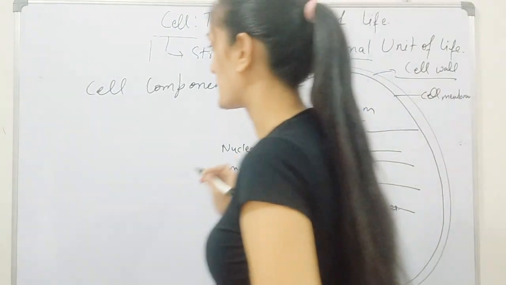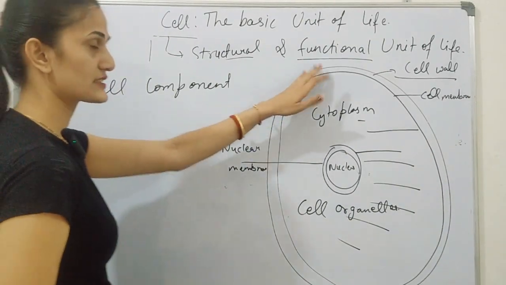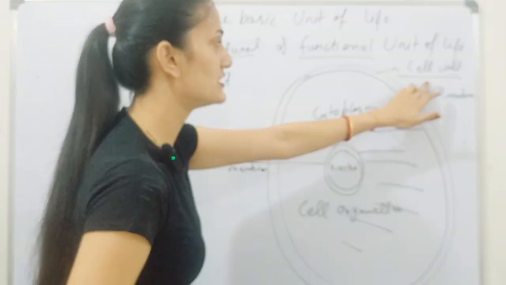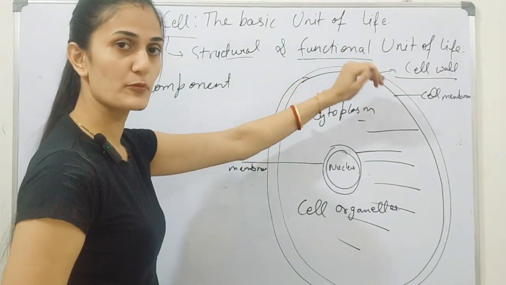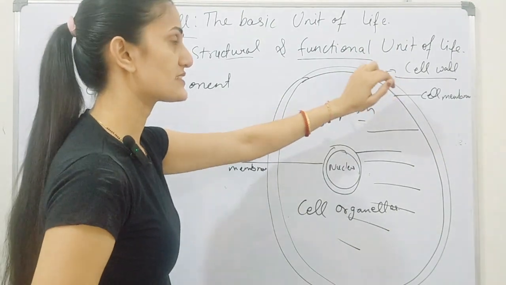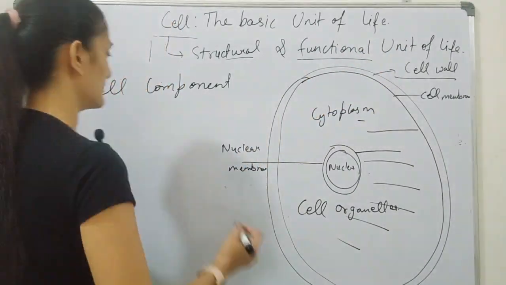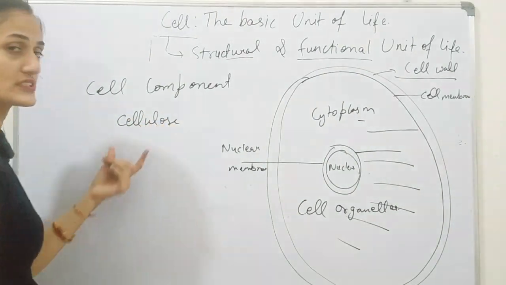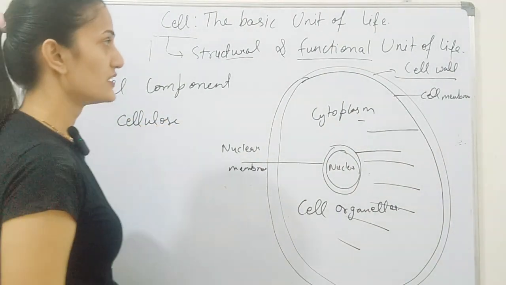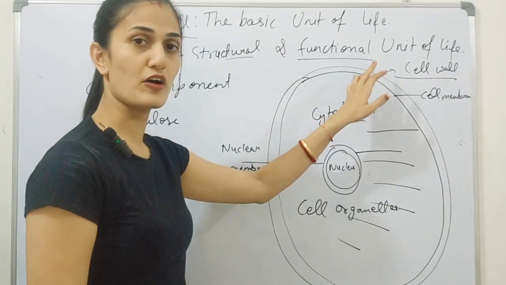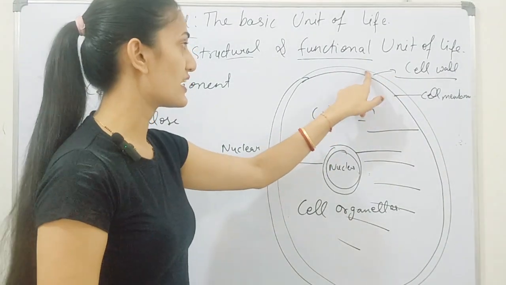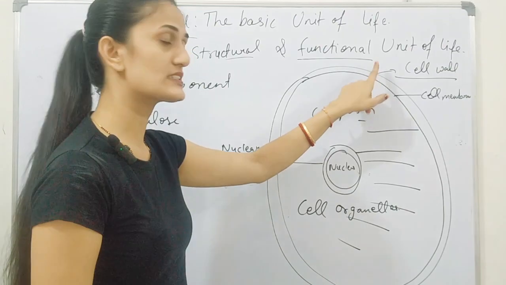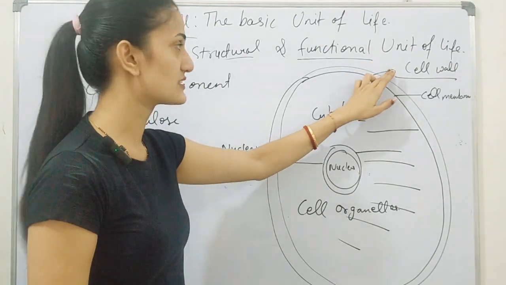The cell wall is present at the outer side, and this cell wall is present only in plant cells and it is absent in animal cells. And this cell wall is made up of cellulose in plant cells. The main function of this cell wall is to transport the contents inside or outside the cell.